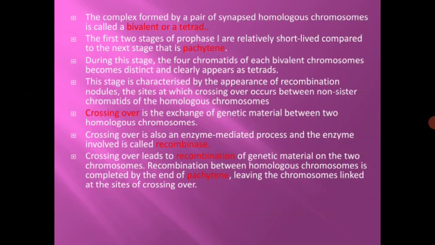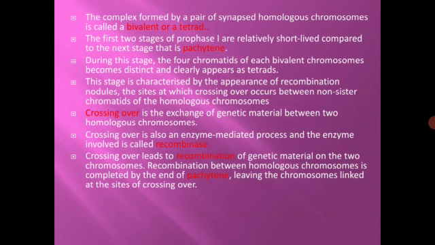The first two stages of prophase 1 are relatively short lived compared to the next stage, that is pachytene. During this stage, the four chromatids of each bivalent become distinct and clearly appear as tetrads. This stage is characterized by the appearance of recombination nodules, the sites at which crossing over occurs between non-sister chromatids of homologous chromosomes. Very important to be remembered here.